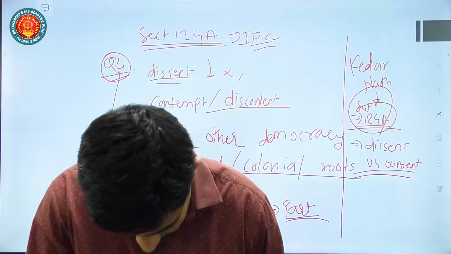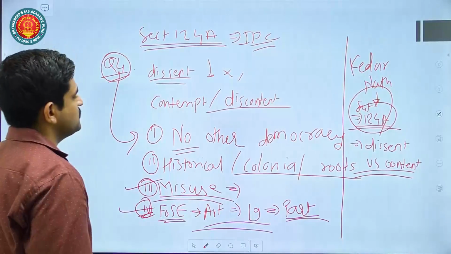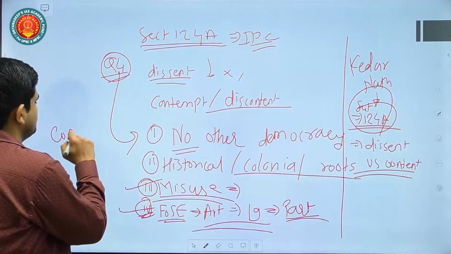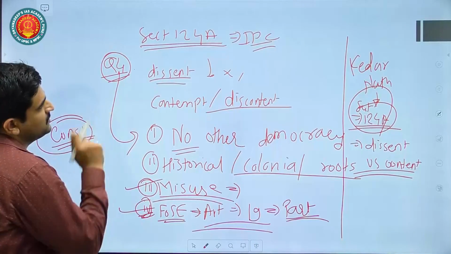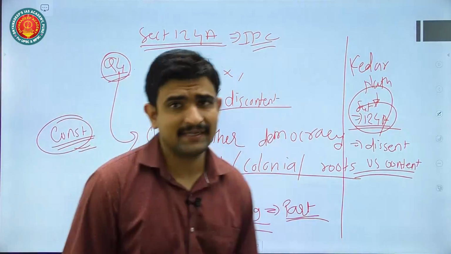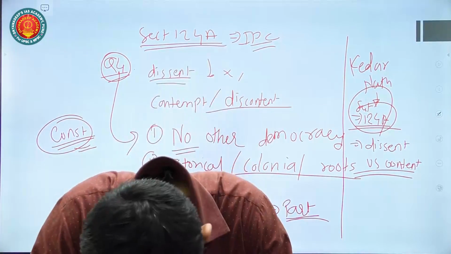Then, historically you can also say that there was a debate in the Constituent Assembly in which a variety of leaders from various strata of society opposed these provisions of the Sedition Act. So that also you can definitely mention there.